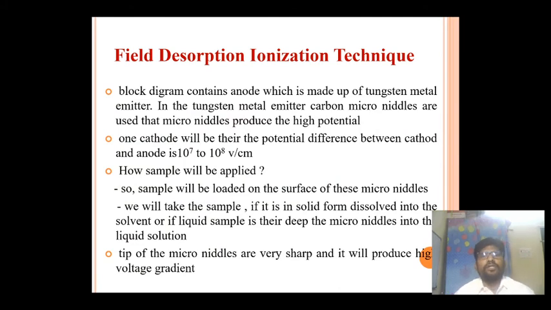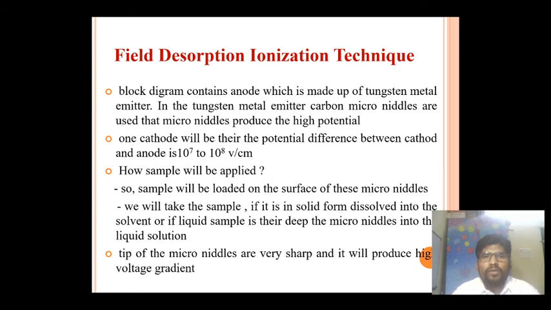So this simple block diagram contains the anode made of tungsten metal emitter, and on this emitter carbon microneedles are present, and the microneedles produce a high potential gradient.